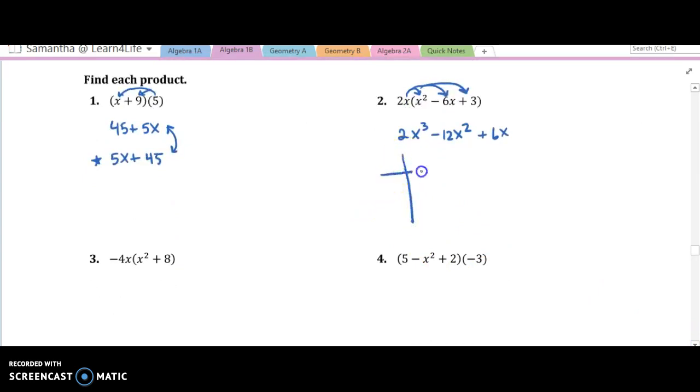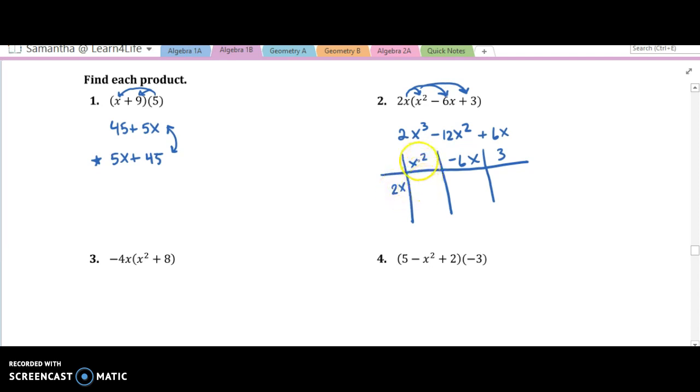So the box method is pretty helpful too, because at some point we're going to have to go the opposite way and factor if we're given it in the FOILed form. We're going to have to factor it to make it look something like this. But so we have x squared, negative 6x, and 3, and then on this side is 2x. So now we're just going to multiply the cross terms.